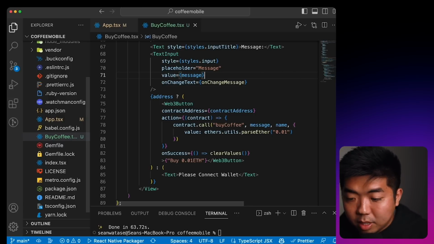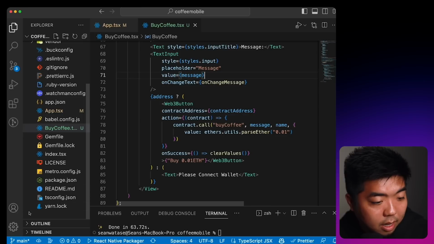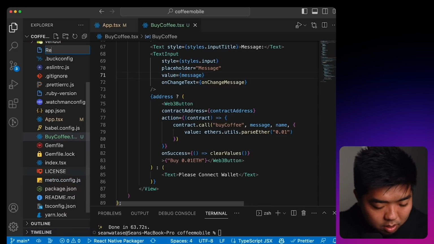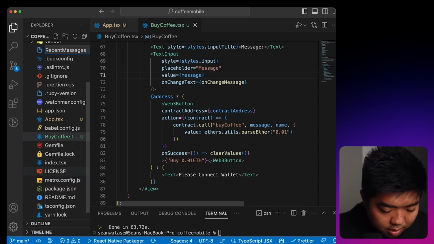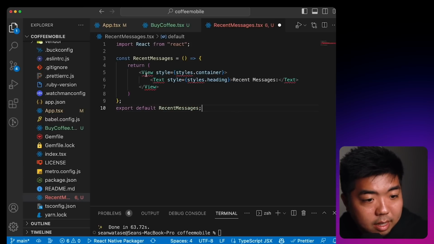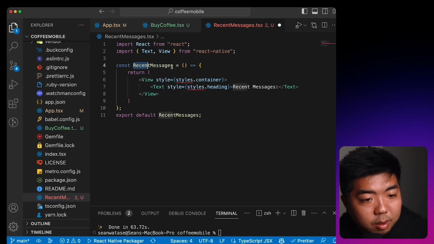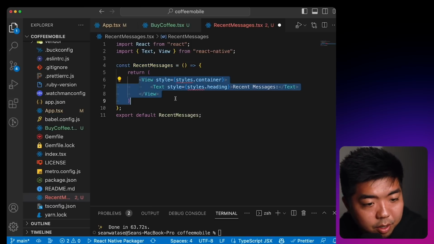The next component we need to create is going to be for displaying our recent messages. So I'm going to again create a new file here. I'm going to call it recentMessages.tsx. And then again, we're going to import React and we are going to create our component here. So we're creating our recent messages. It's going to be another view again.